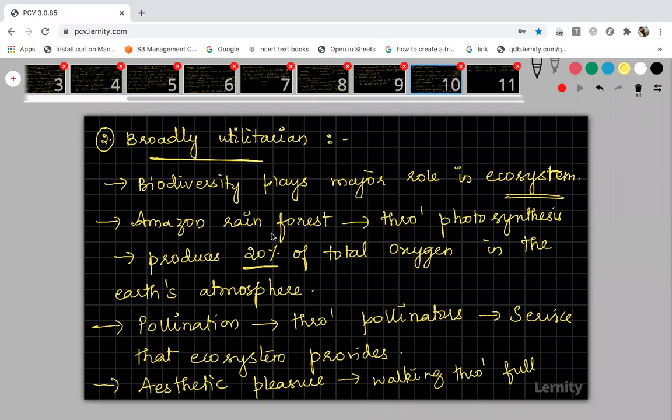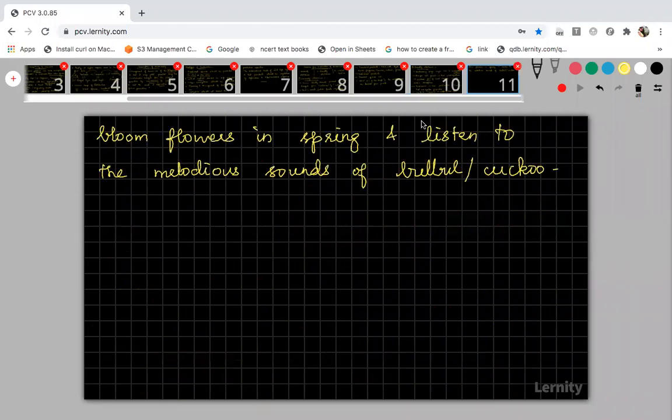It may be like the oxygen we are getting in the atmosphere, or the pollinators, the animal pollinators, through which we get products from the plants. That is also a service that the ecosystem provides us. Then the aesthetic pleasure: the flowers we see, the nature we see, the sceneries, the melodious sounds of birds. All these are some aesthetic pleasure we get from nature, and they all come under broadly utilitarian.